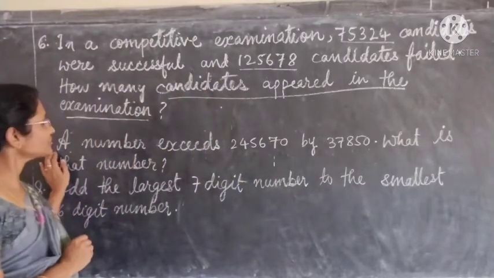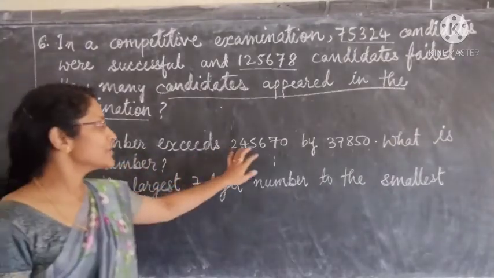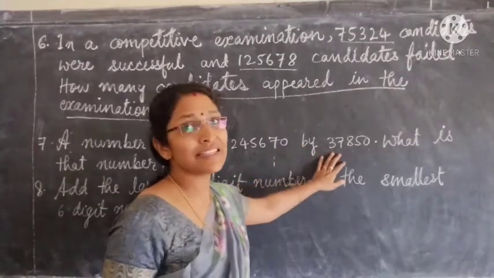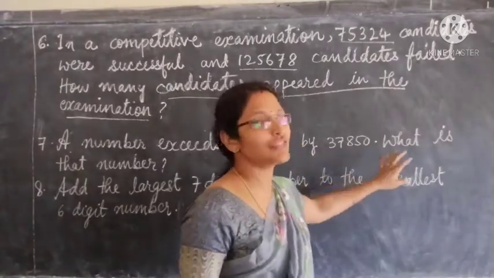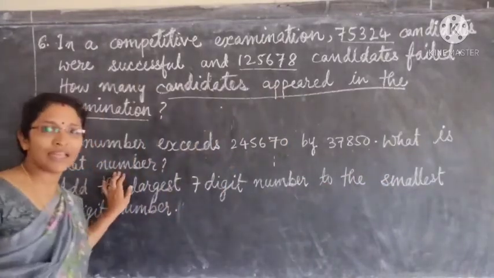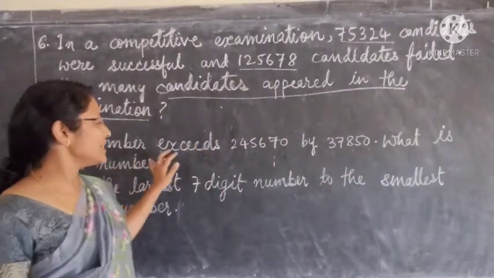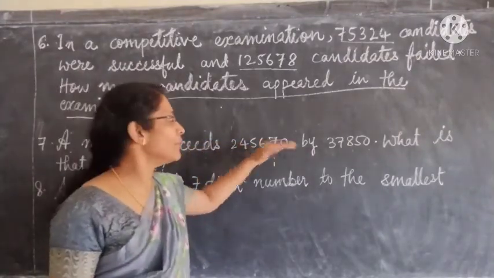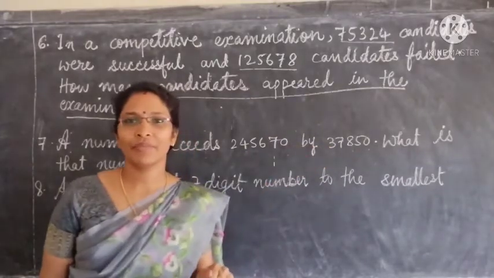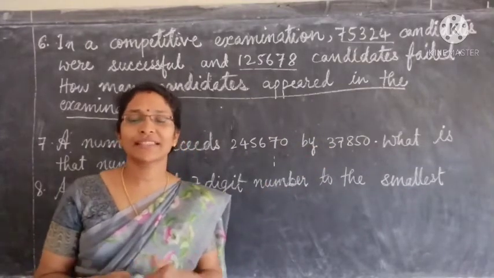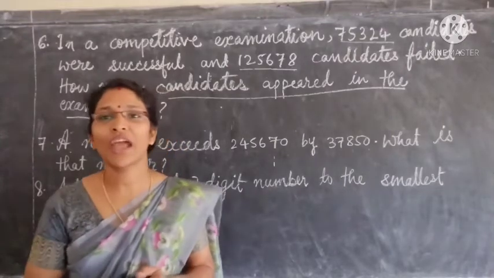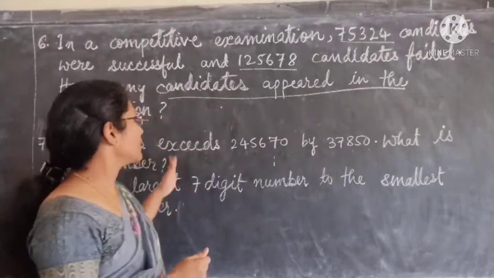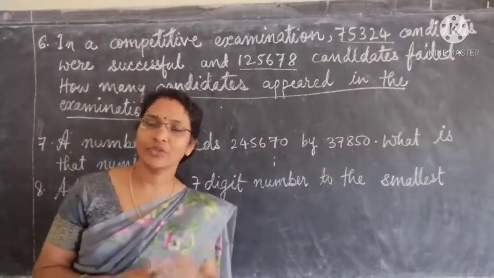Question number 7. A number exceeds 2,45,670 by 37,850. What is that number? Here the question is to find out a number which exceeds this number by so much. To find out a number which exceeds the given number, what we have to do? We have to add them. Exceeds, it increases. To find out a number which exceeds a given number, we have to add them.